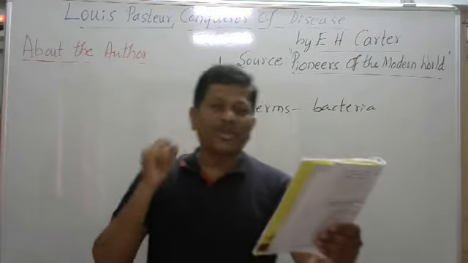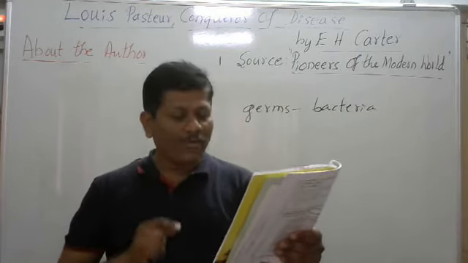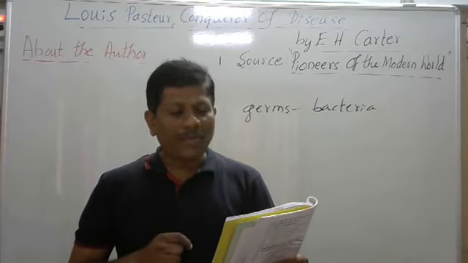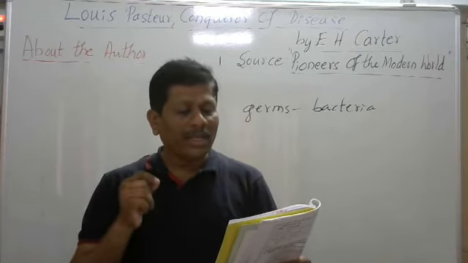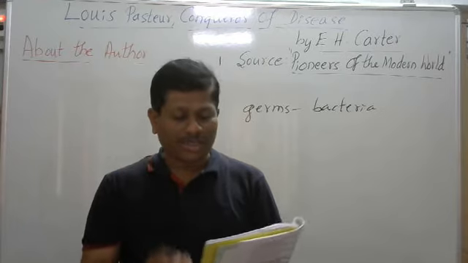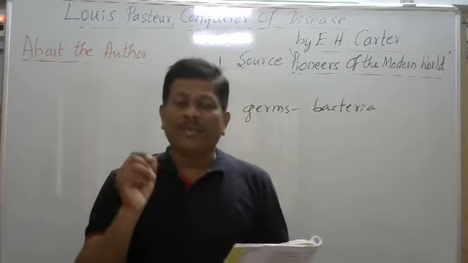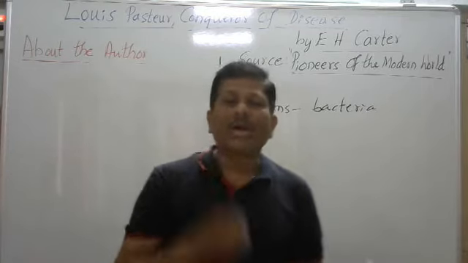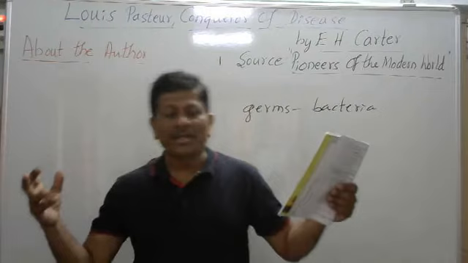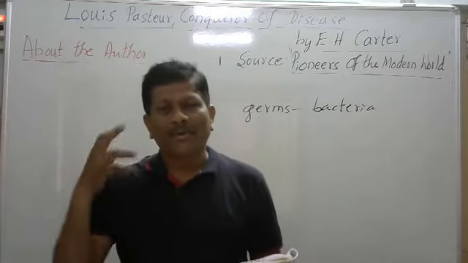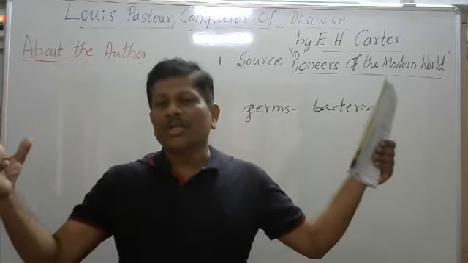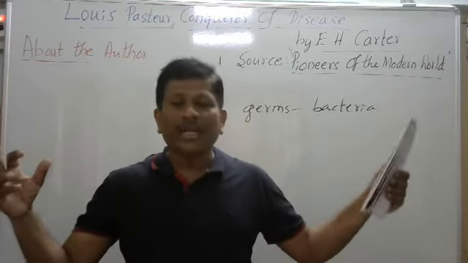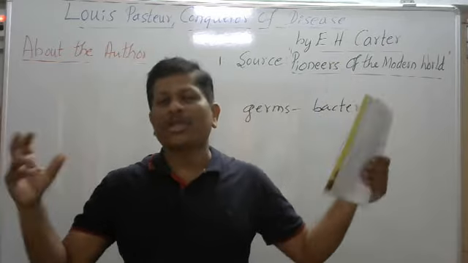Please open your textbook on page number 51. On the field of battle, in one of his campaigns, Napoleon decorated for bravery a certain tanner named Pasteur. Dear children, you know Napoleon in history. By learning social science, you know about Napoleon. Napoleon was one of the greatest warriors of the world, whose achievements we study in the book of history. So he decorated the bravery of Louis Pasteur, the tanner.